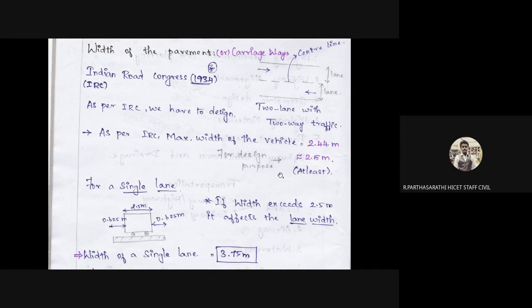Okay, for design purposes, we have to run with 2.5 meters. At least we provide the maximum width of the vehicle for easy transformation. And door lock, okay, for offset distance we have to provide for that. At least from a design point of view, we provide 2.5 meters. It is definitely important for road design.